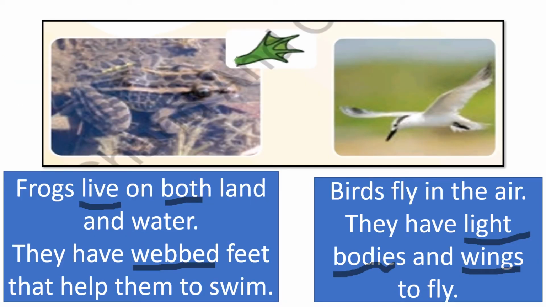Frogs live on both land and water. They have webbed feet. They help them to swim. Birds fly in the air. They have light bodies and wings to fly. Now underline the difficult words: live, both, web, light, bodies, wings.